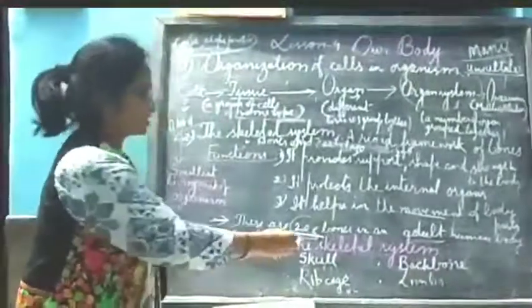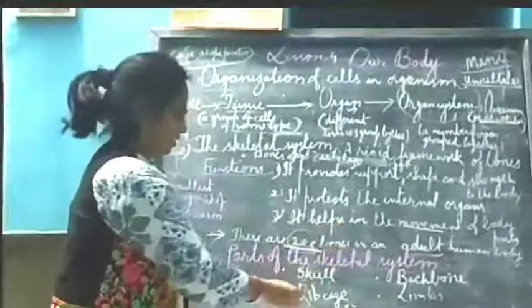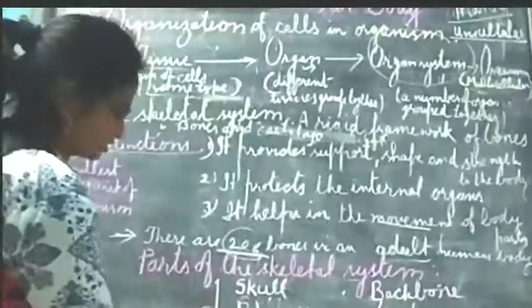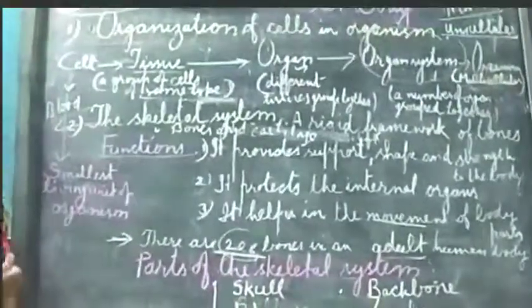So different parts of the skeletal system, as written here: skull, backbone, rib cage, limbs, etc. So these 4 parts have been written in your book. And here joints are also there. So these points I will discuss in the next video.